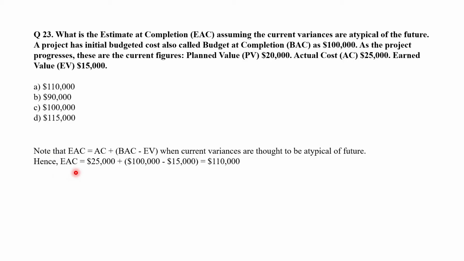In this case, it is 100,000 US dollars. Note that EAC is equal to AC plus BAC minus EV when the current variances are thought to be atypical of future. Hence, putting the values, EAC comes out to be $110,000. So the correct answer is A.